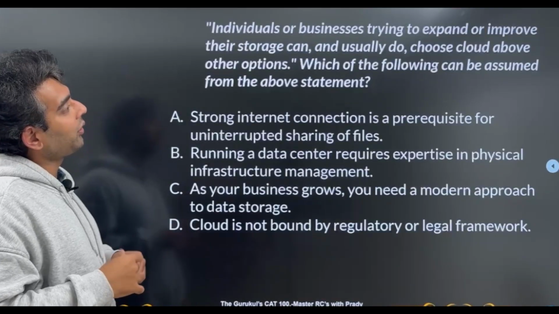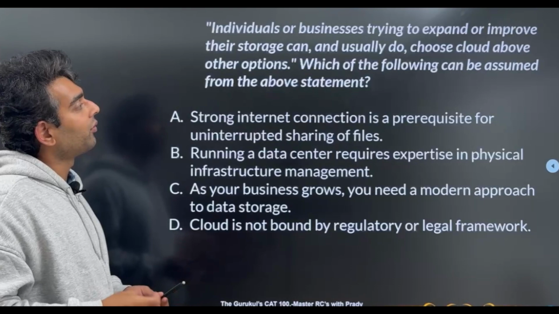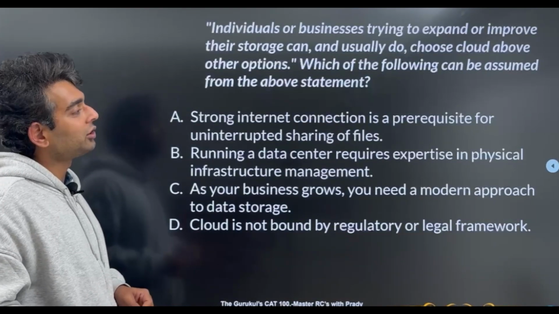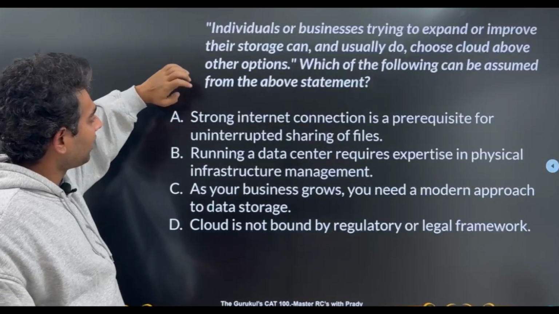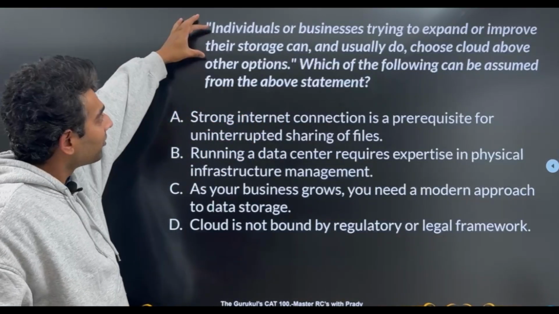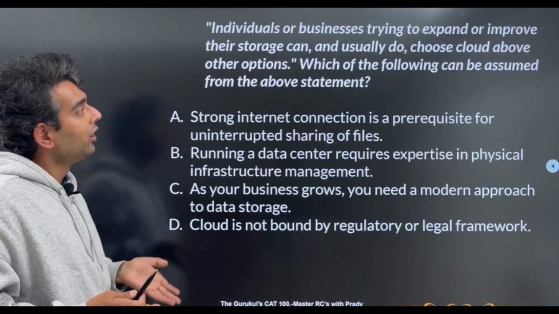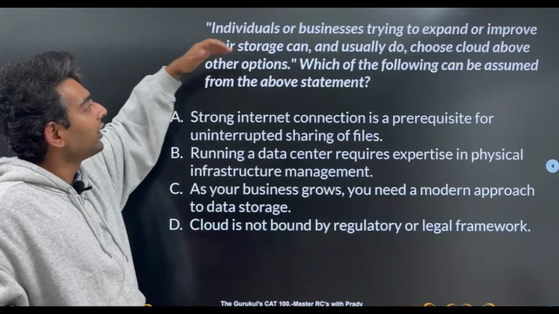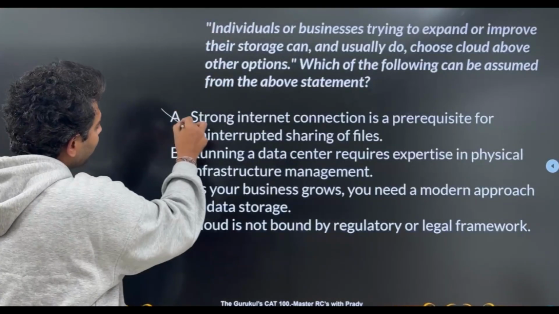Individuals or businesses trying to expand or improve their storage can and usually do choose cloud above the other option. So which of the following can be assumed from the above statement? So what can I understand from this statement is what he's asking. A, a strong internet connection is prerequisite for uninterrupted sharing of files. Now, from this statement, this is not what I can understand. Here he's saying that we need a good internet connection, but what are we getting over here? We are saying that as we are trying to grow, as we are trying to expand or improve, we have to choose cloud. So obviously it's not going to be A.